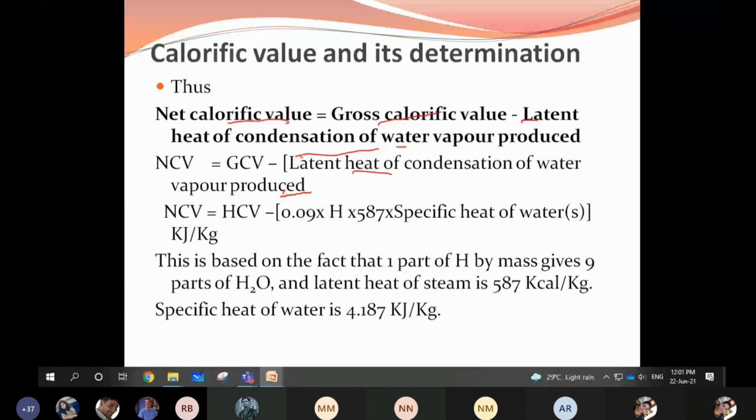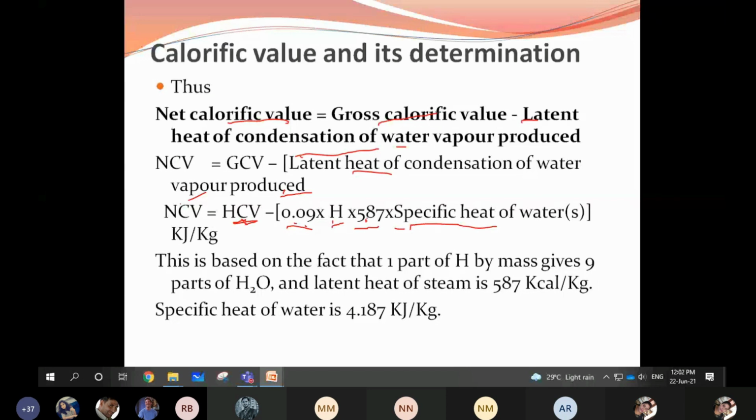The latent heat of condensation of water we can write in terms of 0.09 into hydrogen, 587, and the specific heat of water. I repeat, the NCV equation can be written as HCV minus 0.09 into hydrogen percentage into 587, the standard calorific value for water, and the specific heat of water.